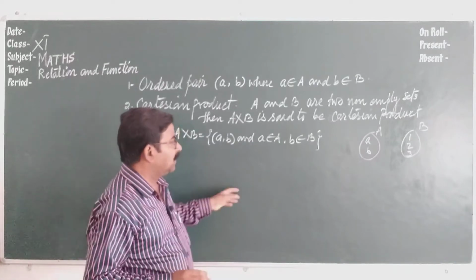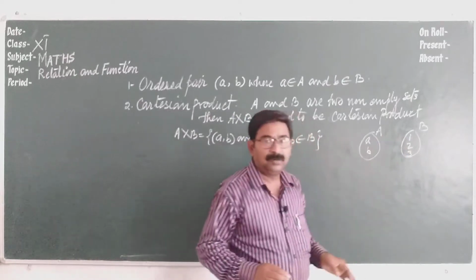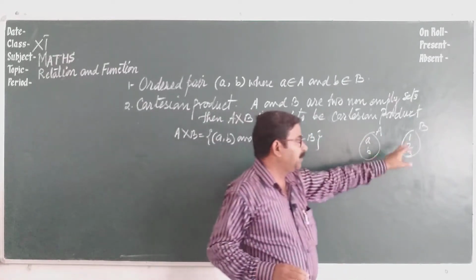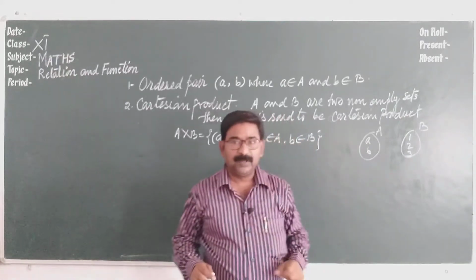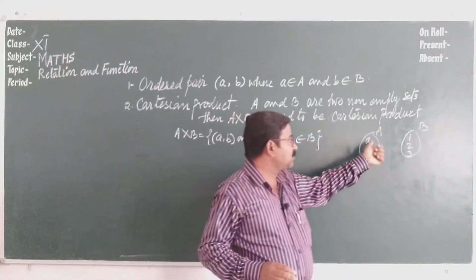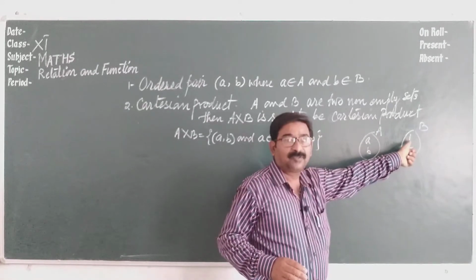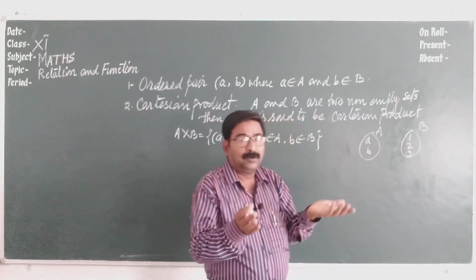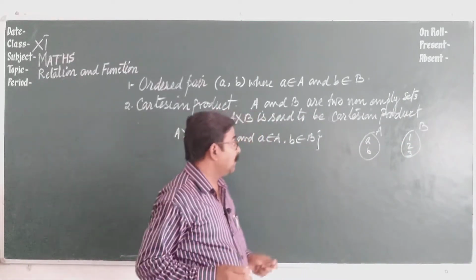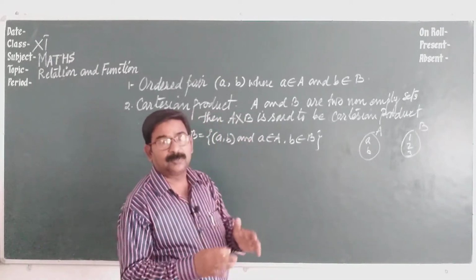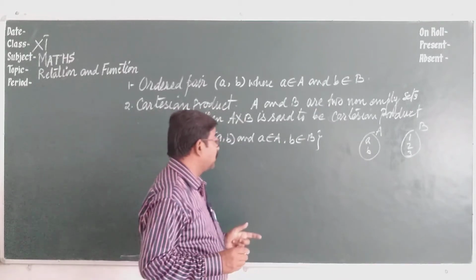If you write a1, only one pair, or a2 or a3 or b1 or b2 or b3, only one, you show that the first element is taken from the first set and the second from the second set. That is just a simple example. But if you write all possible pairs, that is the Cartesian product.